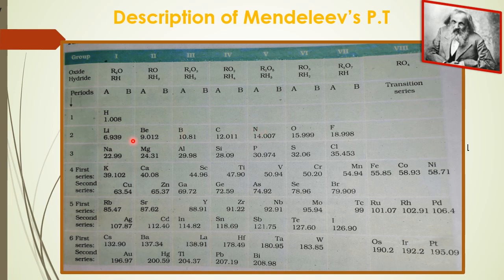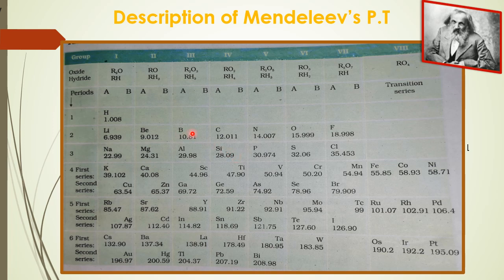So to make sure that the elements having similar properties fell in the same vertical column or group, Mendeleev left some gaps in his periodic table. He left gaps below boron, below aluminium and below silicon.